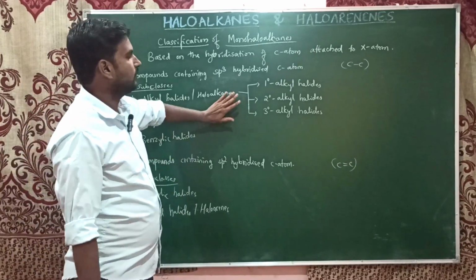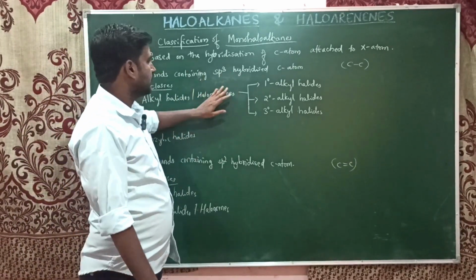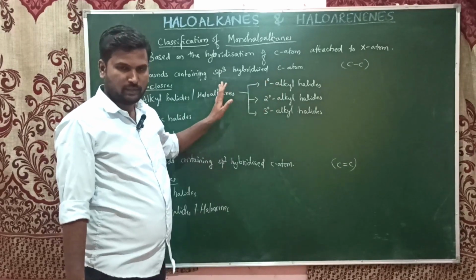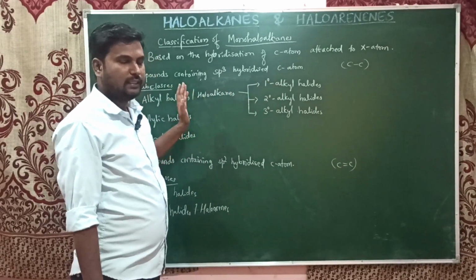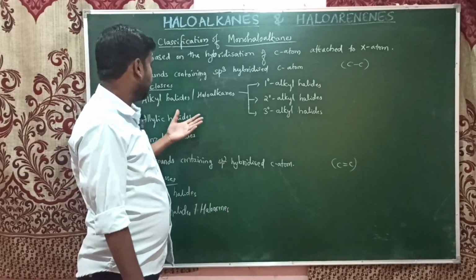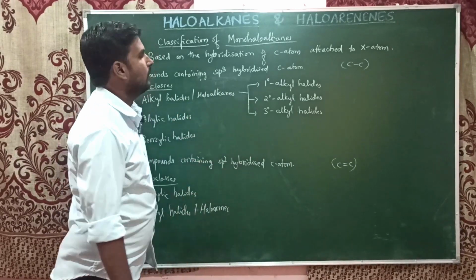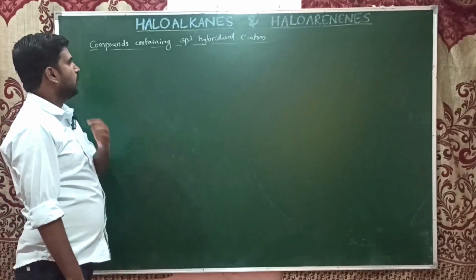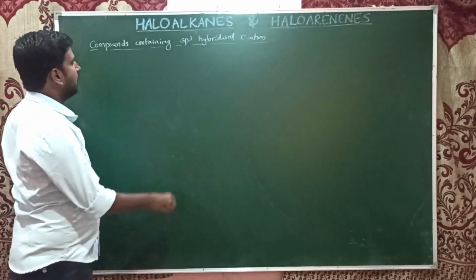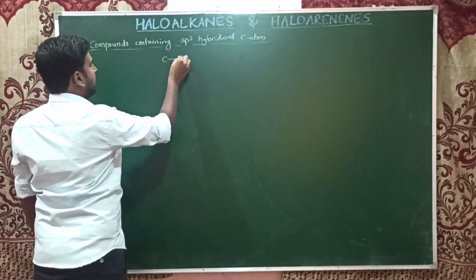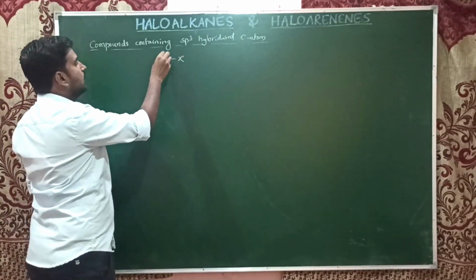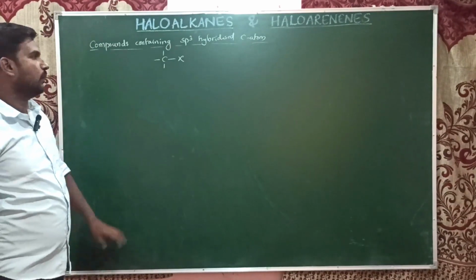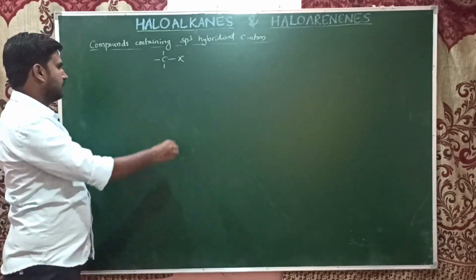Wherever we come to sp3, we can have three types: primary, secondary, tertiary, whether it is in alkyl halides, allylic halides, or, sorry, benzylic halides. We will come to know what these mean. For the compounds containing sp3 hybridized carbon atoms, the carbon atom attached to the halogen atom must contain only single bonds, so it will be an sp3 hybridized carbon atom.